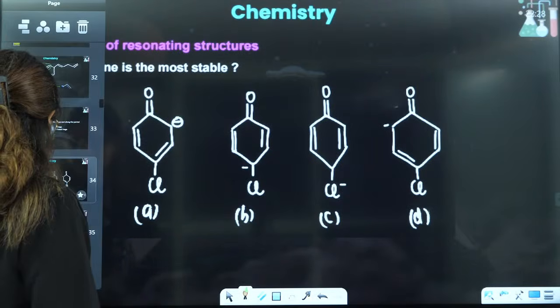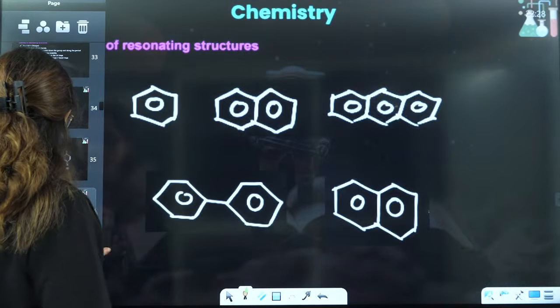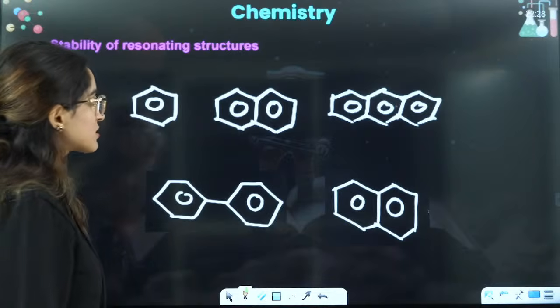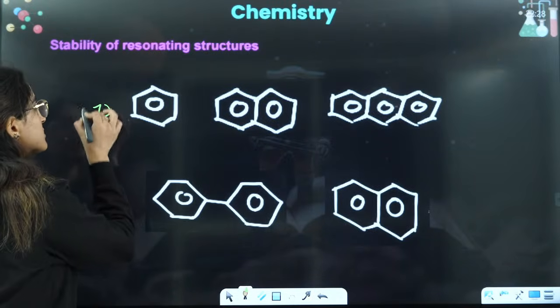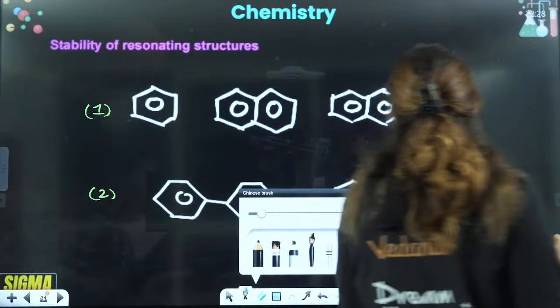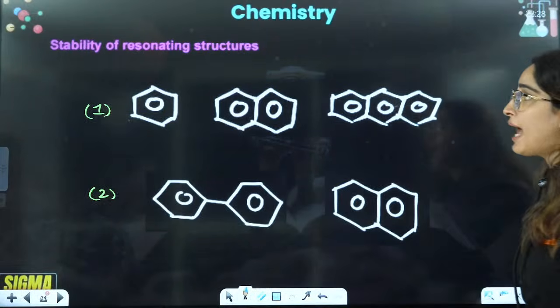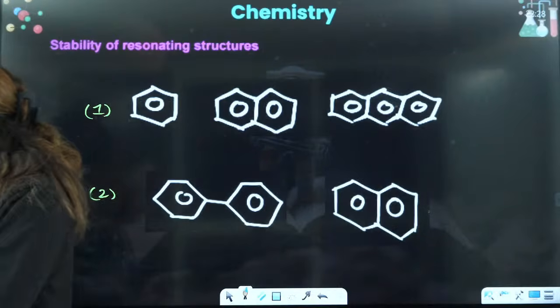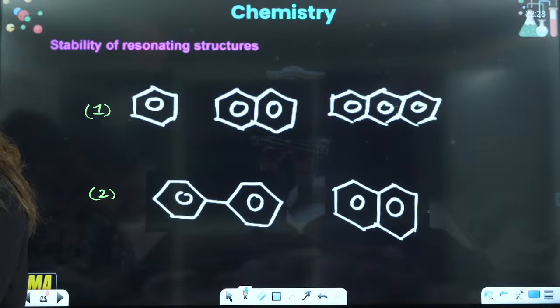Firstly, let me give you the examples of the last point that we have discussed. Here is the first and here is the second question. So if you see this here, which one will have more stability? These are benzenoid rings, benzene rings, right?